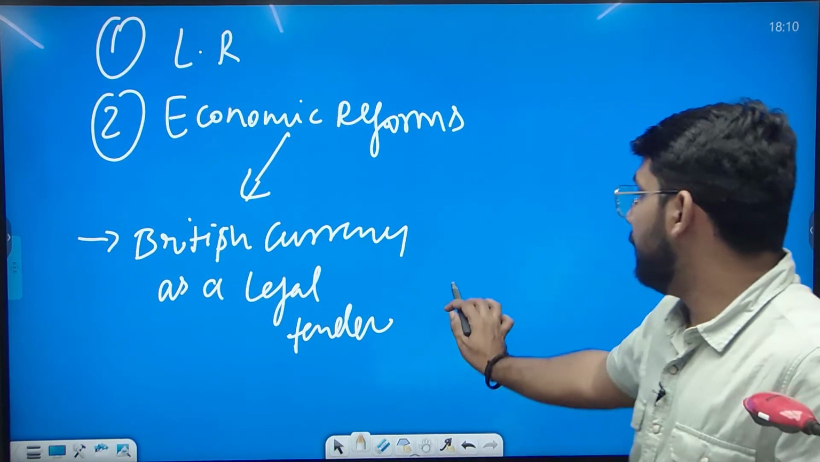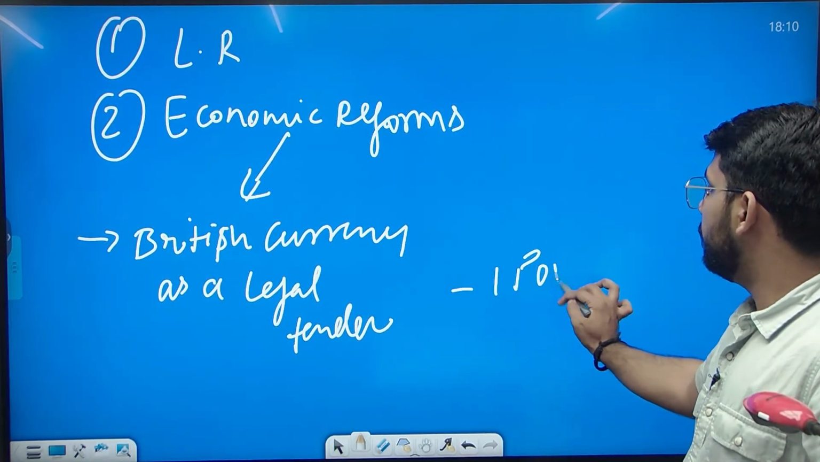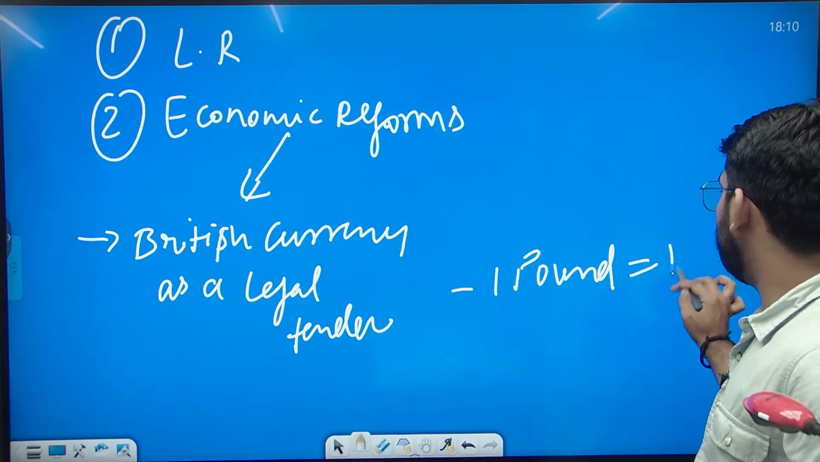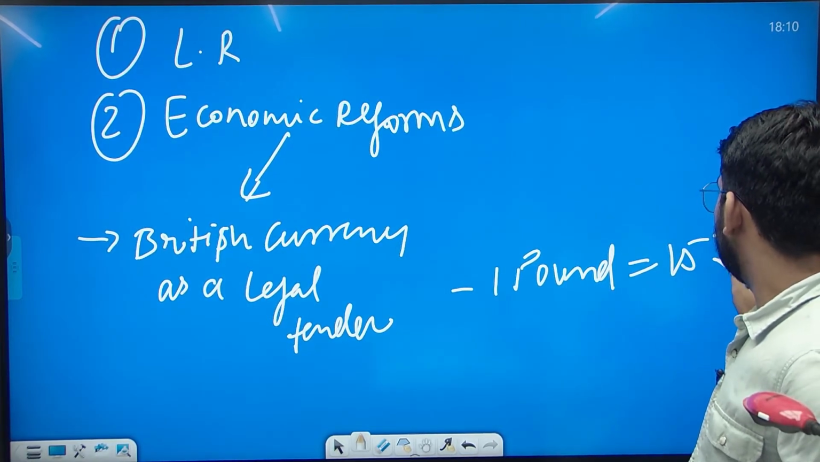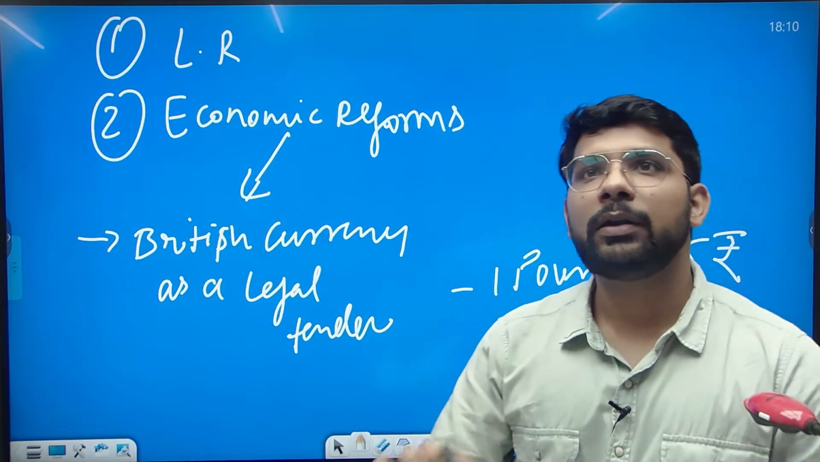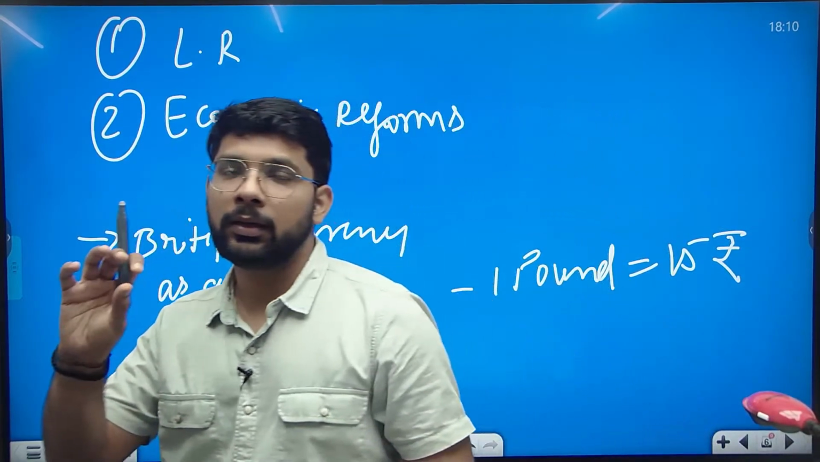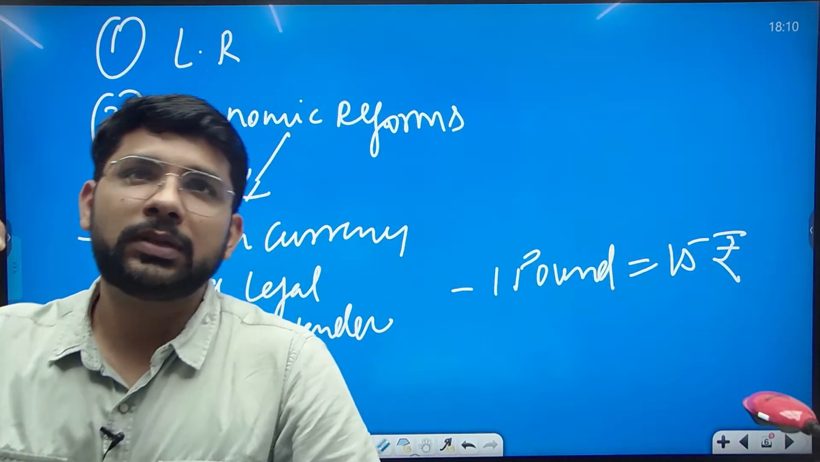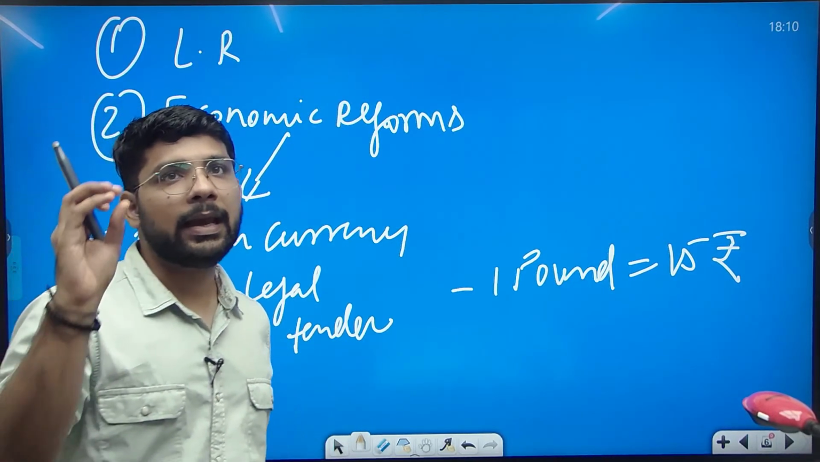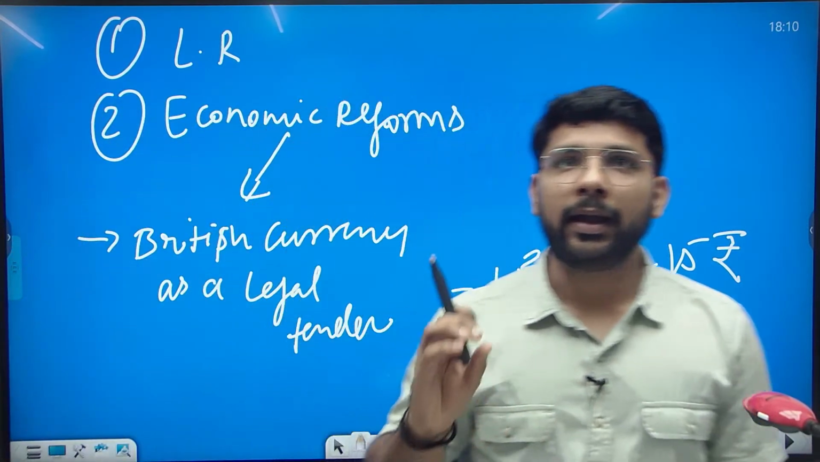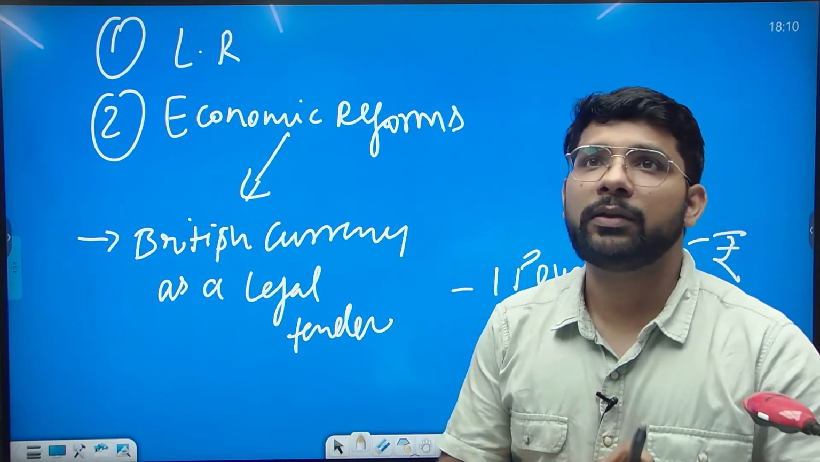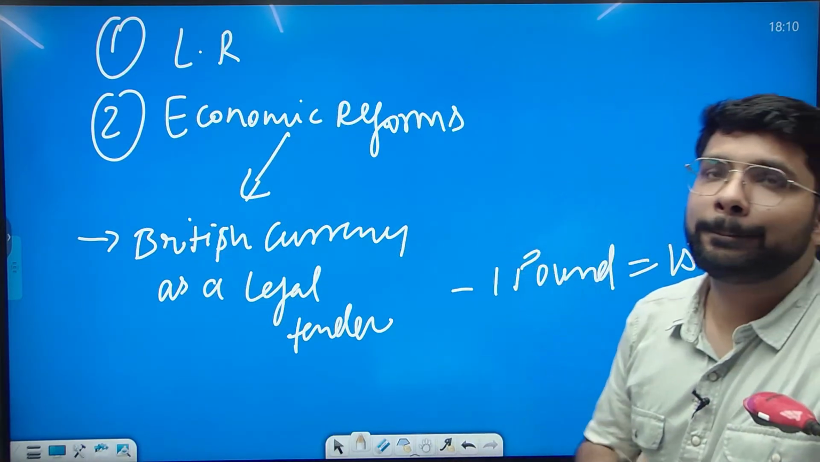At that time, 1 pound was equal to 15 rupees. This was the final value. So this was the economic reform. He made the British currency a legal tender in the country, and the value was taken as £1 equal to 15 rupees.